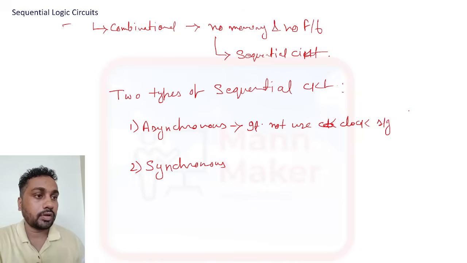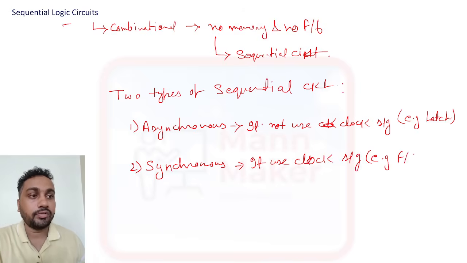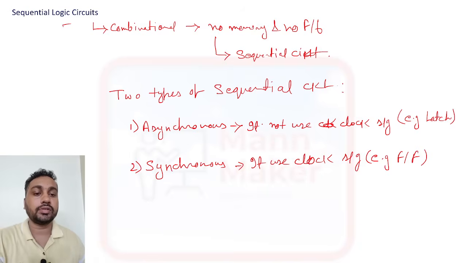Okay, it does not use a clock signal, like latches. Then sequential means it uses a clock signal. Its example is what? Its example is the flip flop. So these are the two types of sequential circuit. We will discuss asynchronous and synchronous circuits also.